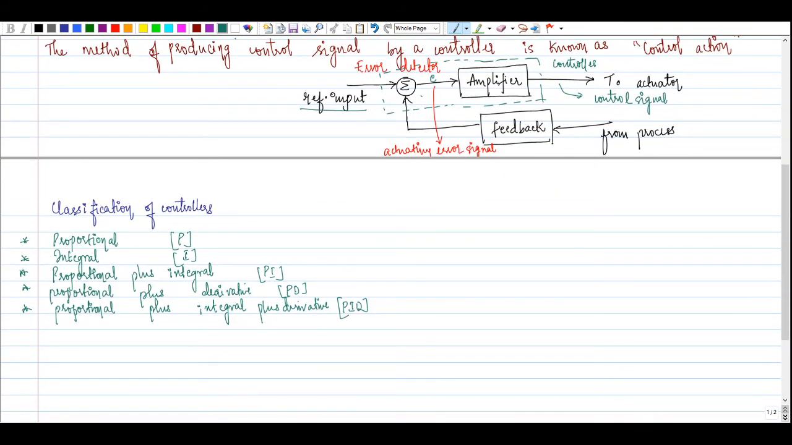Now coming to the classification of controllers, we have different types of controllers like on-off controller, proportional controller, fuzzy controller, and artificial neural controllers. But in this course, we will only be focusing on proportional plus integral, proportional plus derivative, and proportional plus integral plus derivative controllers. These controllers will be studied in the coming classes.